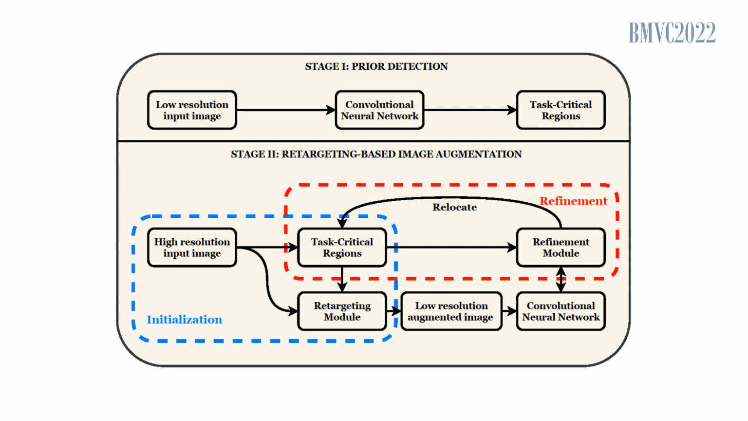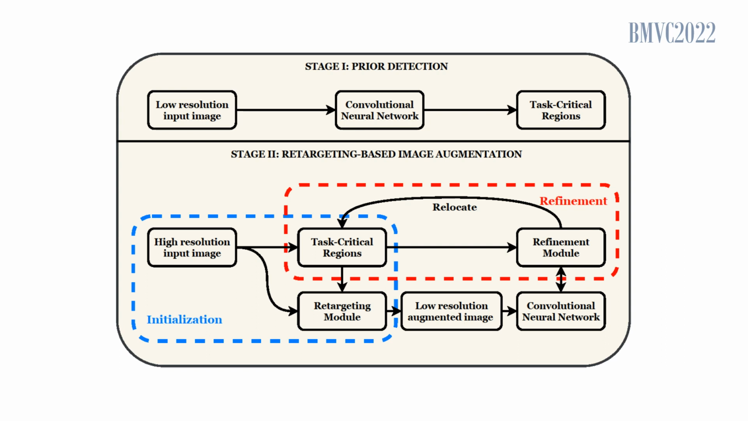In stage 1, we train a convolutional neural network on the training set containing low-resolution images. Then, any approach that faithfully outputs a visual explanation for the network's decisions is utilized to obtain task-critical regions on the training and testing images. We consider the visual explanations induced by the network as prior knowledge for stage 2. These priors are employed in stage 2 to perform retargeting-based image augmentations.